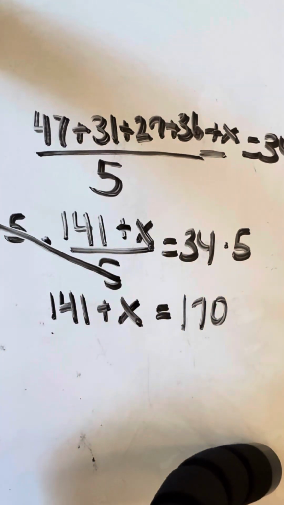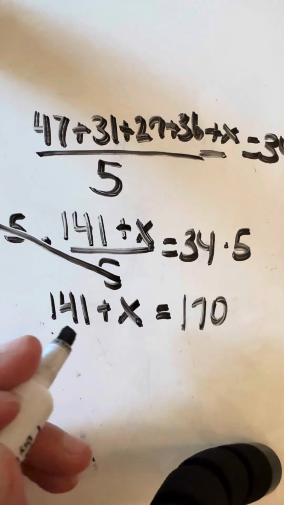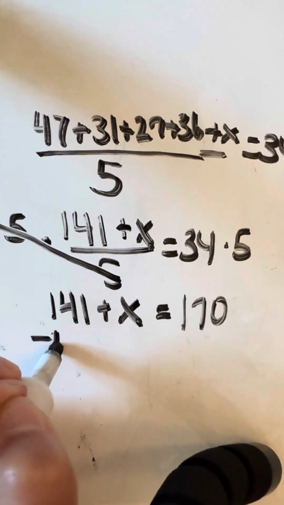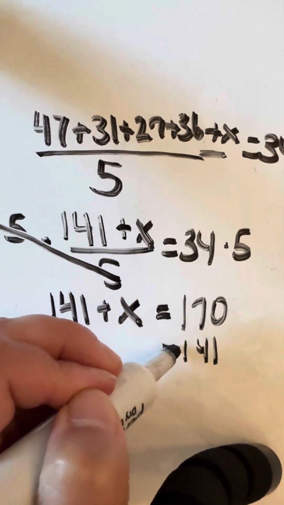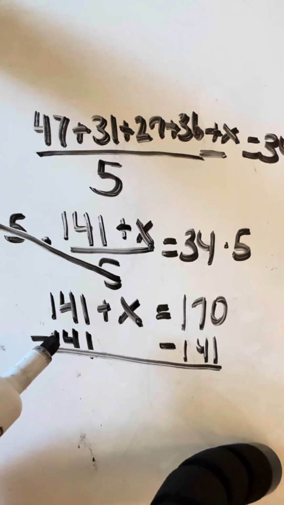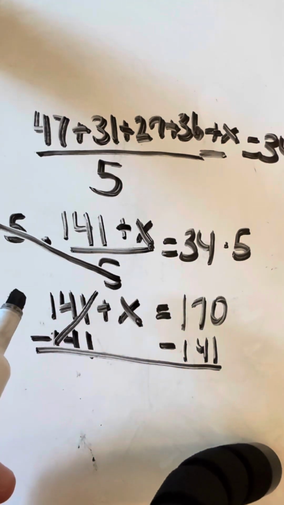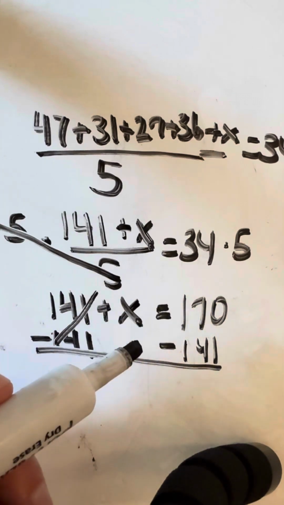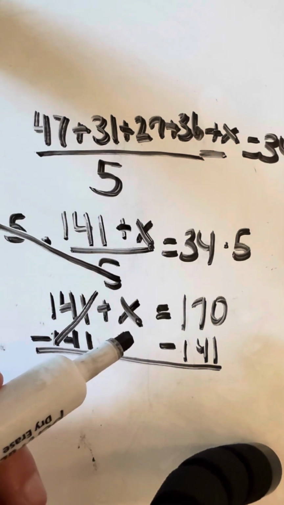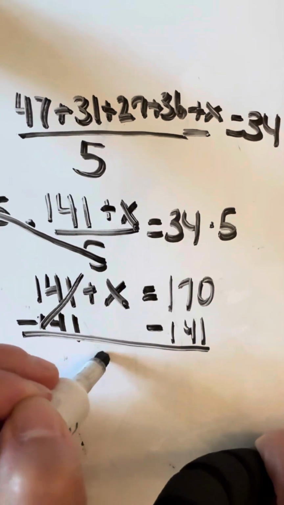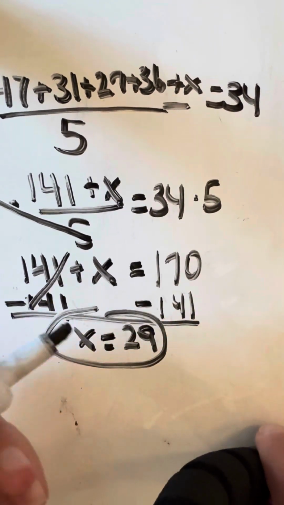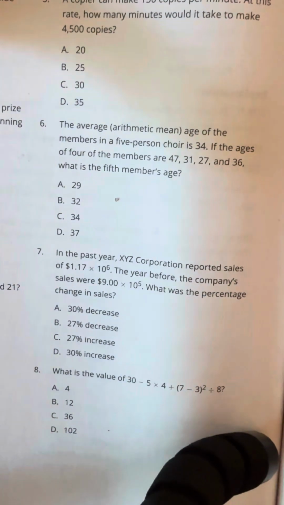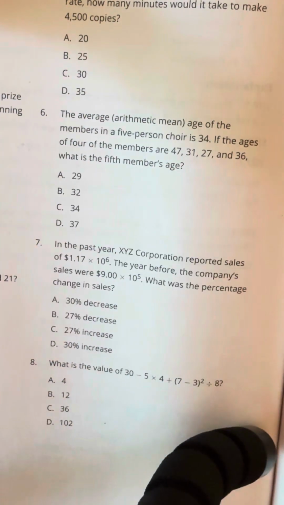Then we want to get x all by itself. So I need to do its opposite operation, which is to subtract 141 from both sides. Obviously, that is gone on that side. And then all we have to do here is do 141 subtracted from the 170, and we get x equaling a 29-year-old person. When I go to look at my possibilities, you can see that 29 is an option. It is option A, and that's my answer.